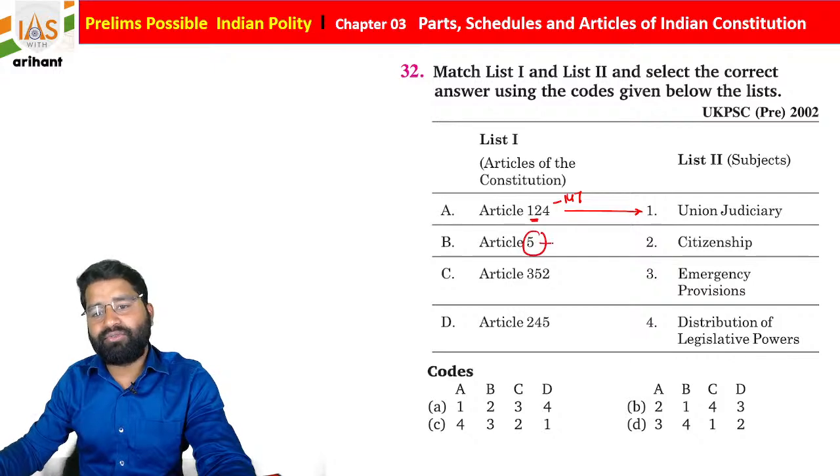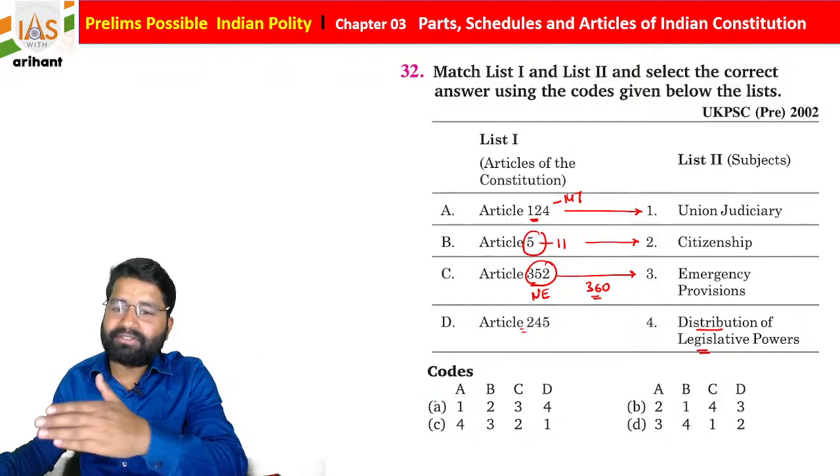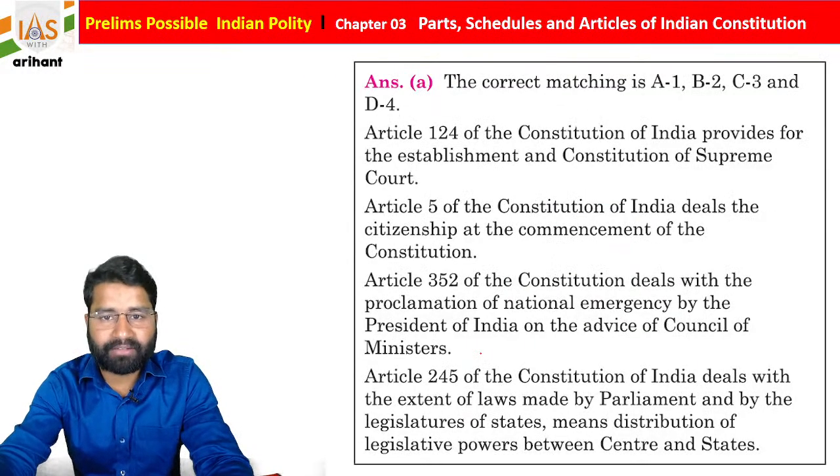Article 5 to 11 is about citizenship. Article 352 to 360 is about the emergency provision. So basically 352 is for the national emergency. Article 245 is about the distribution of legislative power. So it is in a very sequential manner, 1, 2, 3, 4. Option A is going to be correct for this.